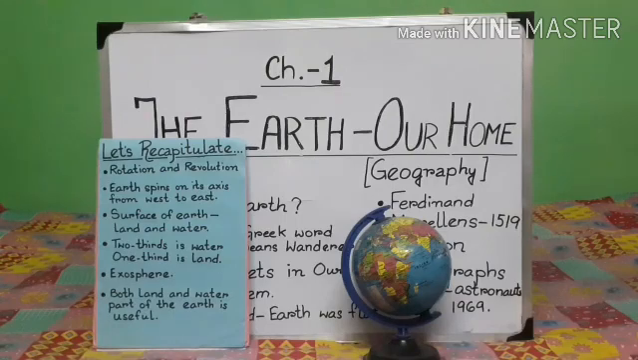I hope you all have understood the chapter. Well, you can now try to work out the exercises given at the back of your book. And also you can draw the two motions of the earth. What are the two motions of the earth? Rotation and revolution. Okay. In your exercise copies.